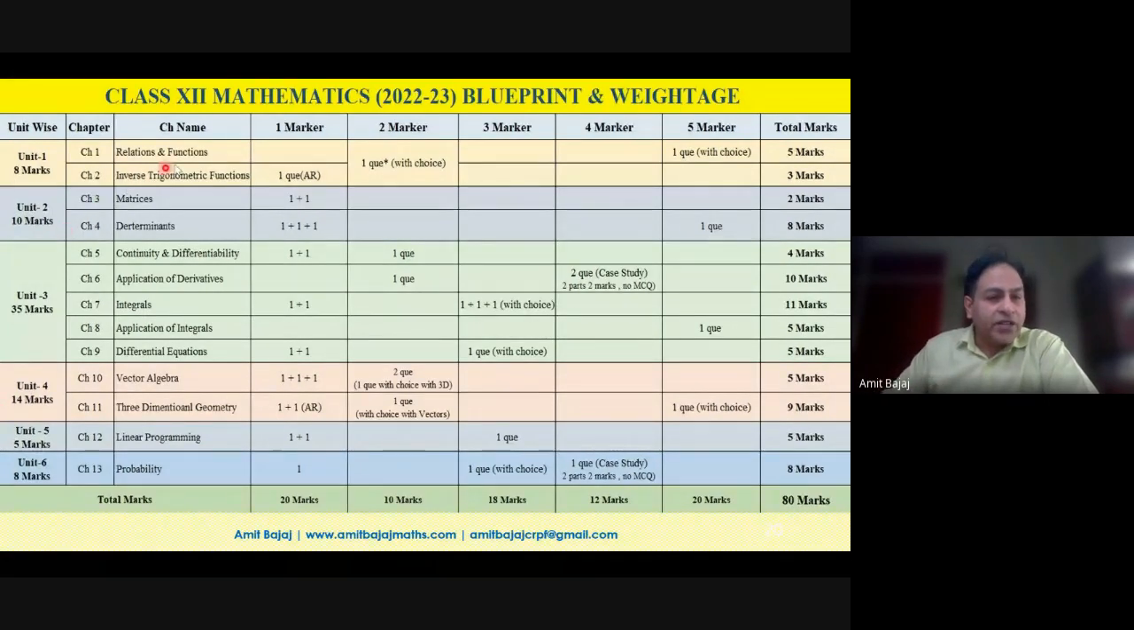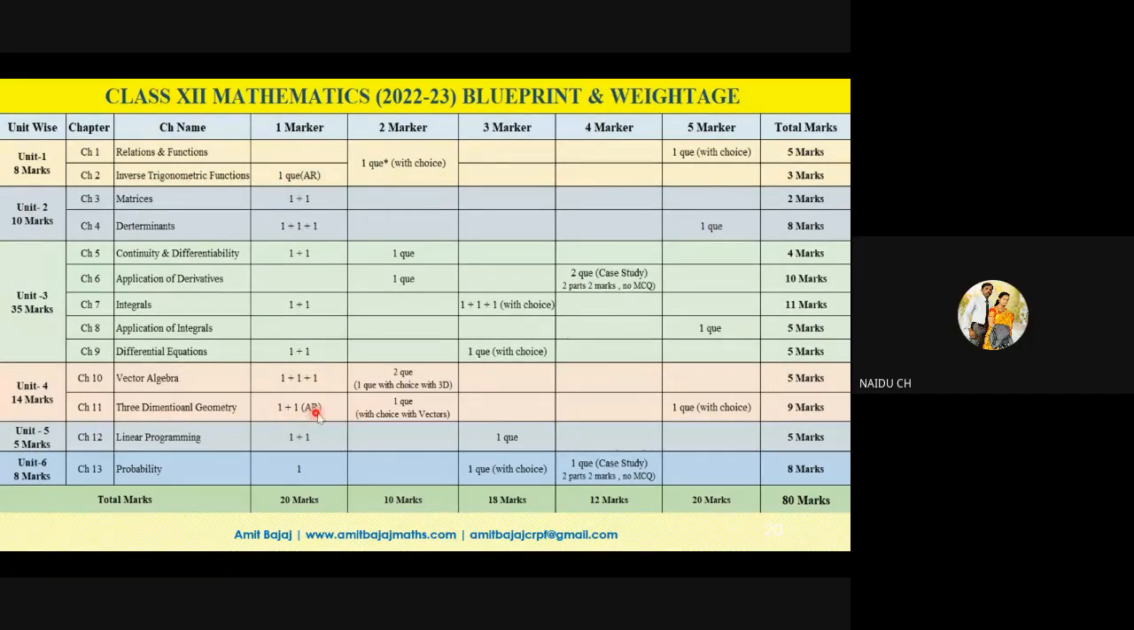So relations and functions, inverse trigonometry: one assertion reasoning question from inverse is given, 1 mark. And 3D. Sir, in three-dimensional geometry, may we find the point at which a line intersects the XY plane? Shall we expect that, since they have not studied it at that level? No, I am not expecting that.